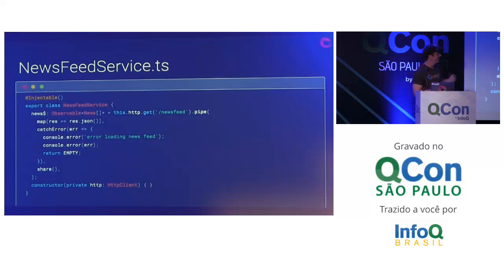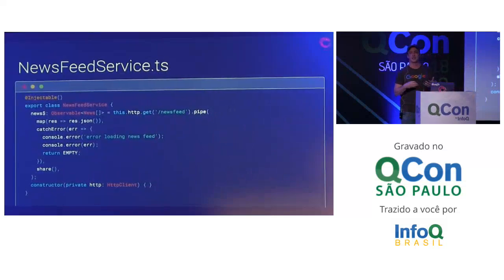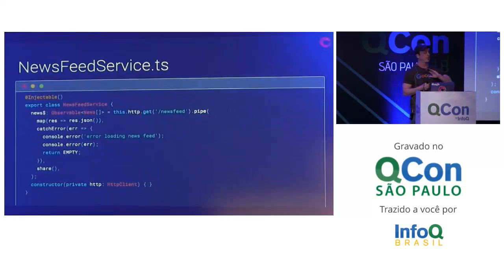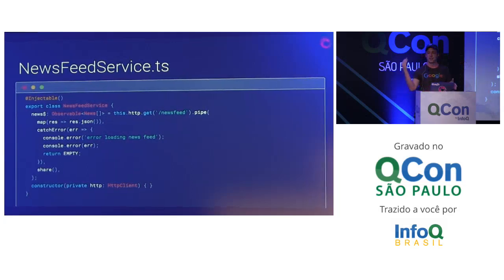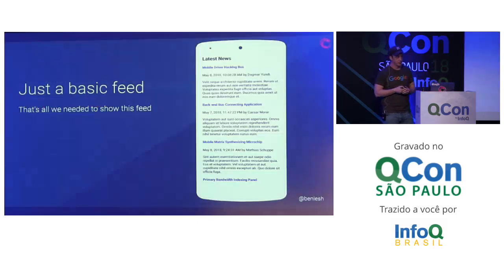And then I've got some error handling in here, and another important thing I've got down here is share. And what share says is this is multicast, which means that when you subscribe to this, if a bunch of other bits of code subscribe to it at the same time, it doesn't make a bunch of AJAX requests. It keeps the one and then shares that one response with all of the other subscribers. So it's an important little bit there.